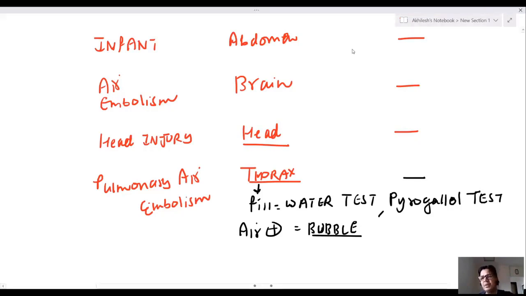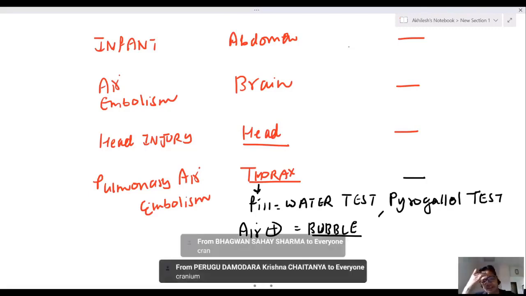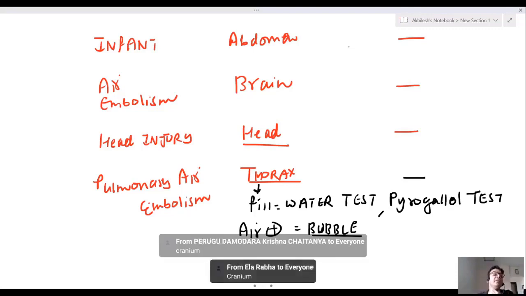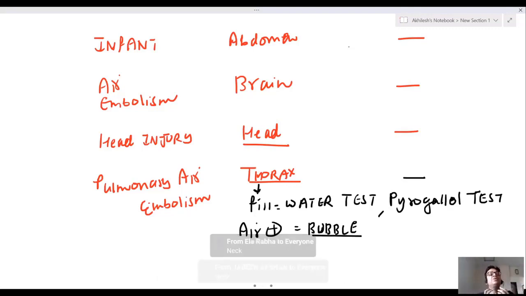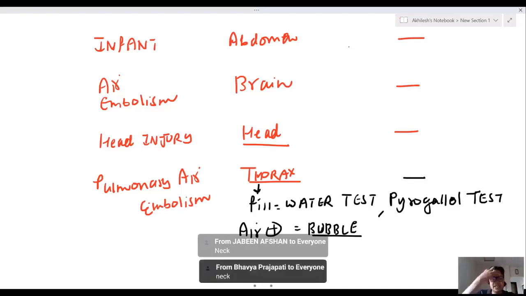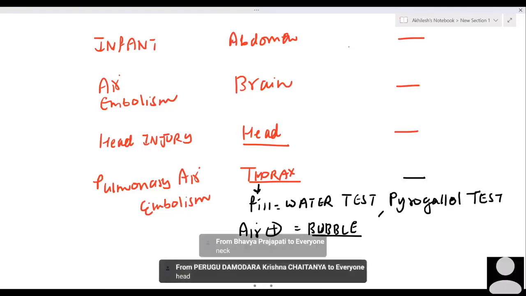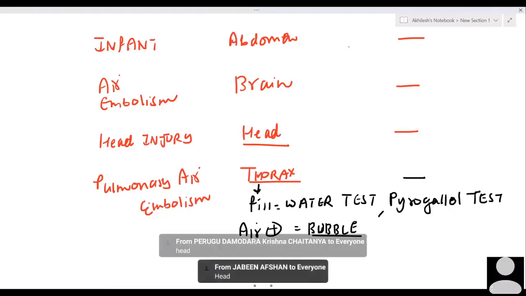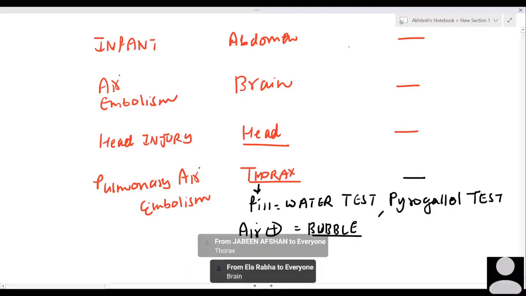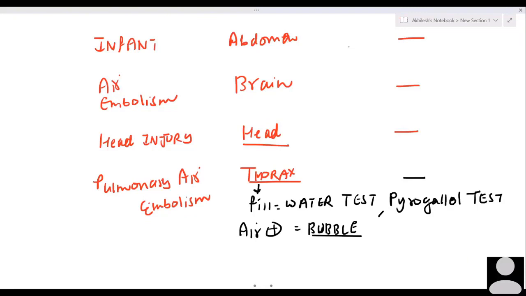Anyways, sir, let us revise a little. What is the first cavity to be opened in asphyxial death? Yes, it is cranium. What is the last cavity to be opened in asphyxial death? Neck. Actually, sir, why do we open it last? Because we want bloodless field of the neck. In head injury, which is the first cavity to be opened? Head. Air embolism, which is the first cavity to be opened? Brain. Head. It is same head. Poisoning cases, which is the first cavity to be opened? Brain. Again, same head.